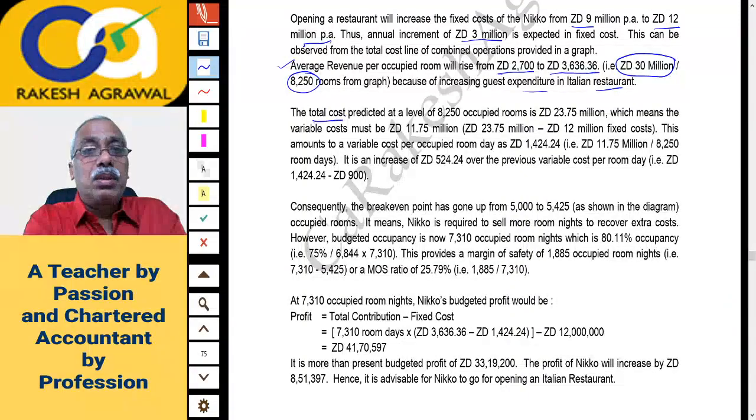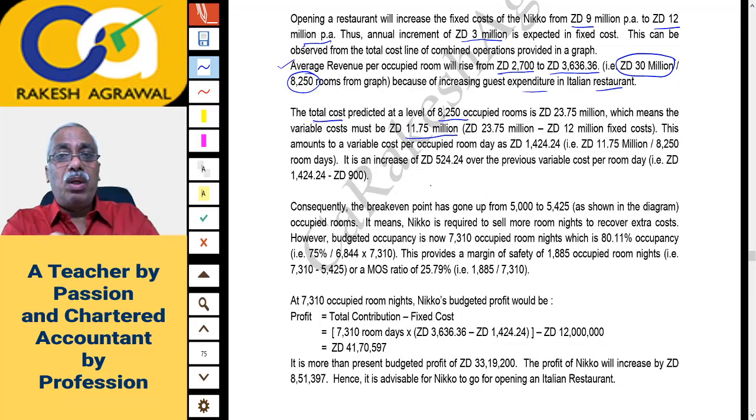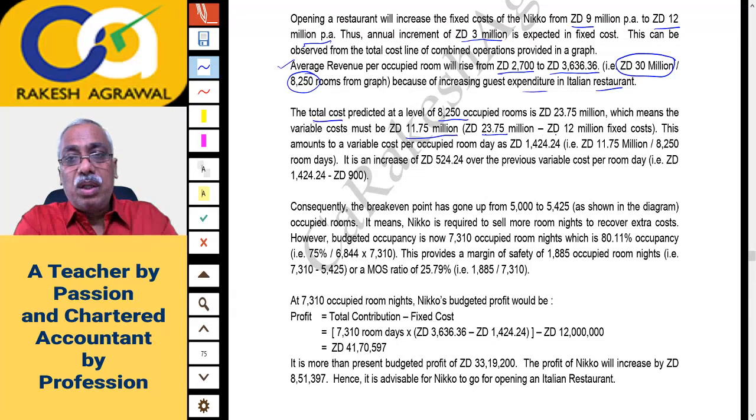The total cost predicted at a level of 8,250 occupied rooms is ZD 23.75 million. Total cost line you can check, dotted line. On the graph you will find 23.75 million. Which means the variable cost must be ZD 11.75 million. Now this variable cost is calculated as total cost minus fixed cost. So from this total cost, deduct 12 million fixed cost, you'll get the remaining variable cost. Variable cost is 11.75 million, right? 11.75 into 10 lakh, to get it correct, right? Million, you have 6 zeros ahead.